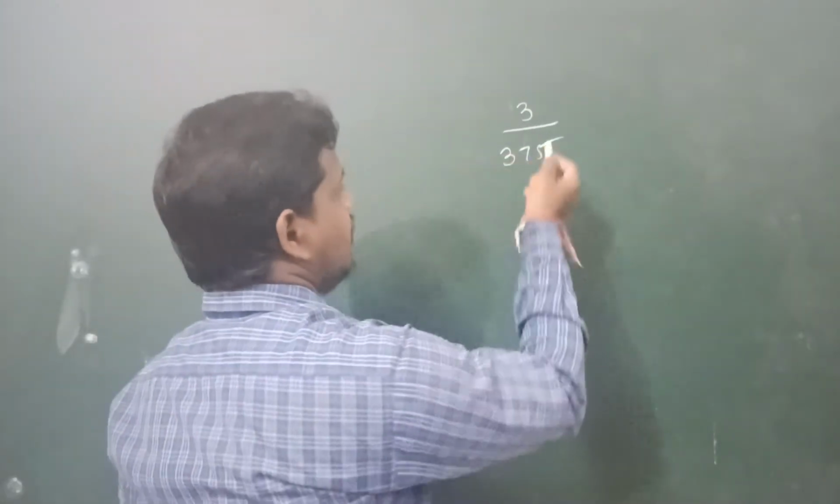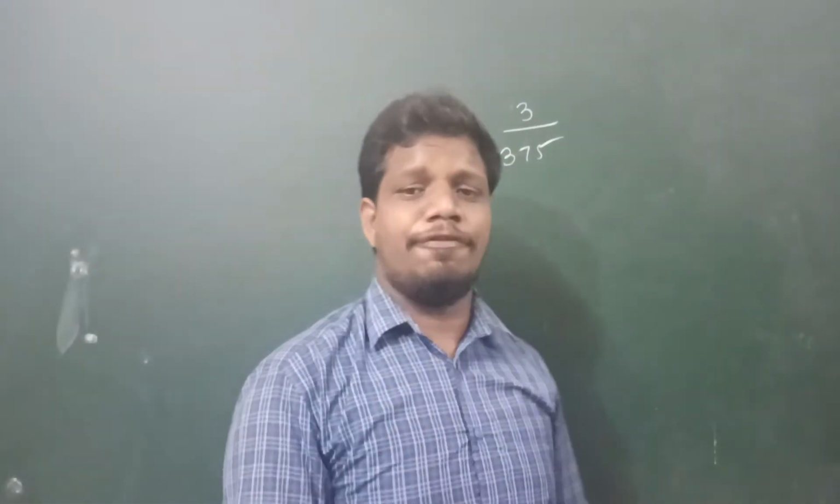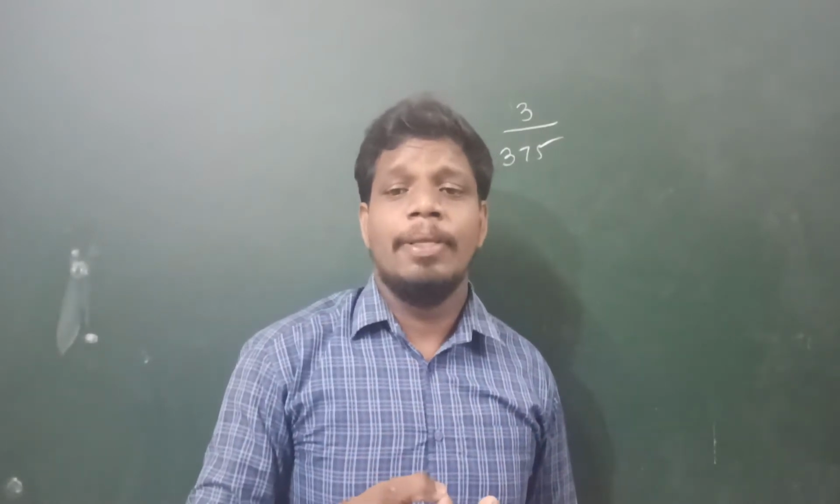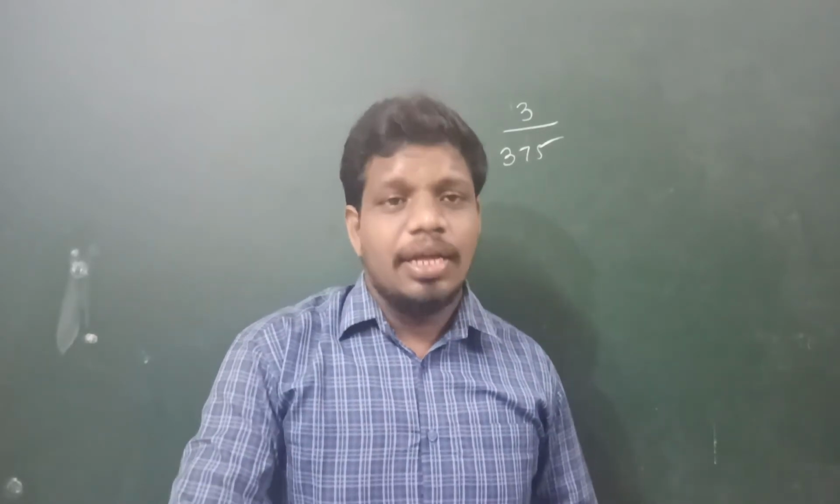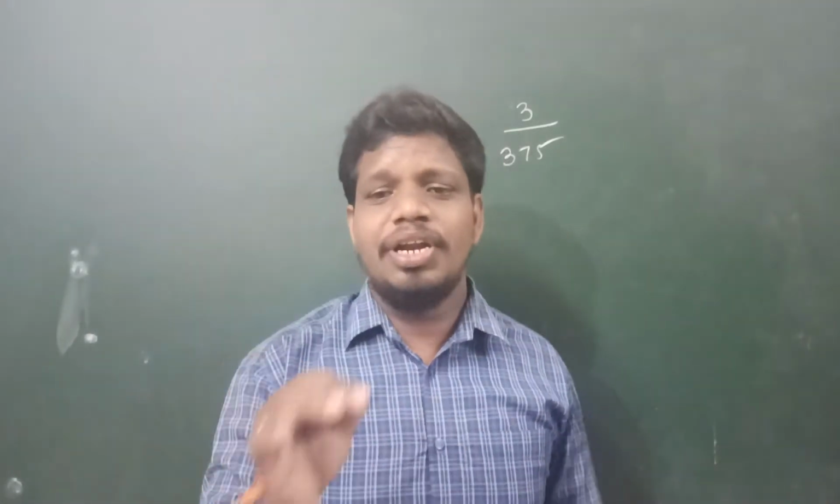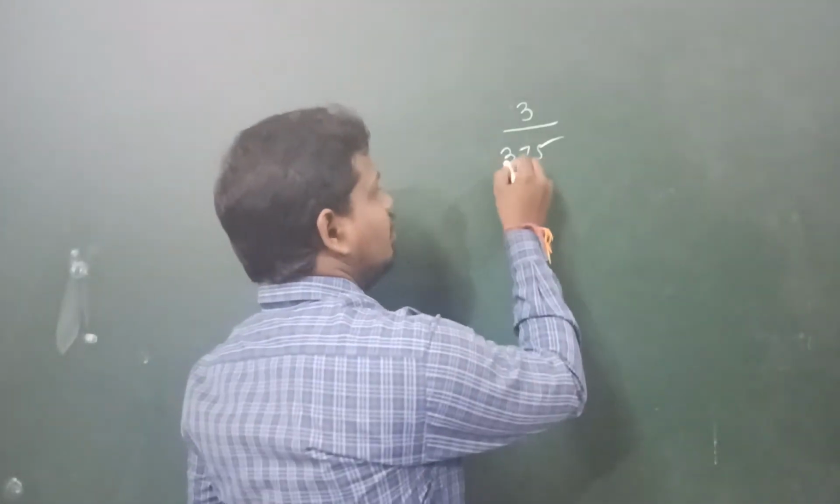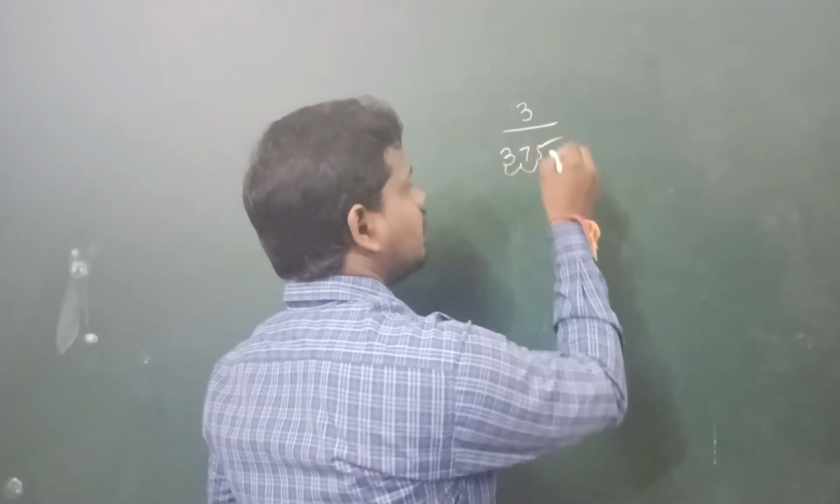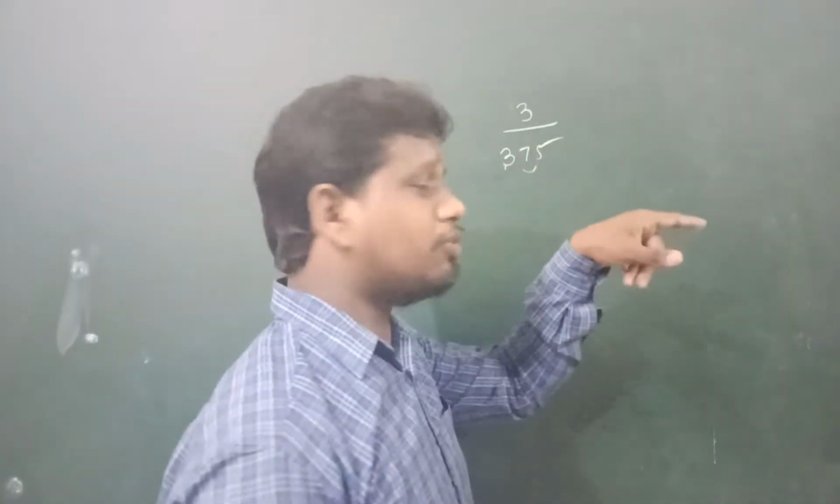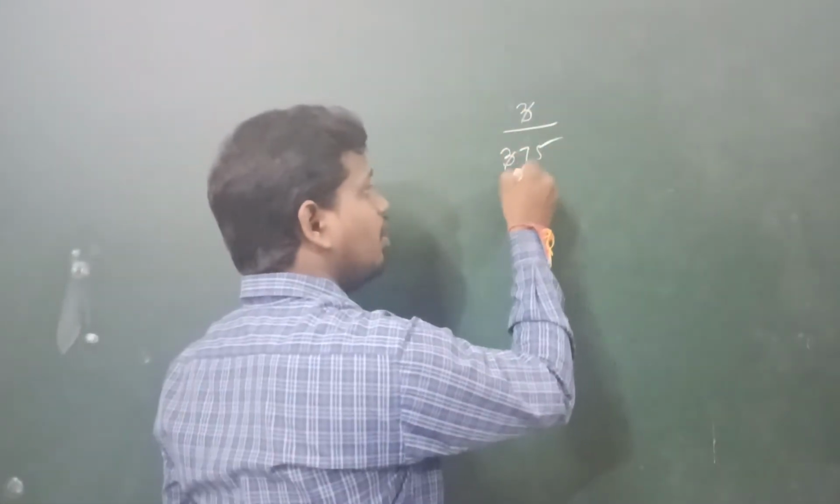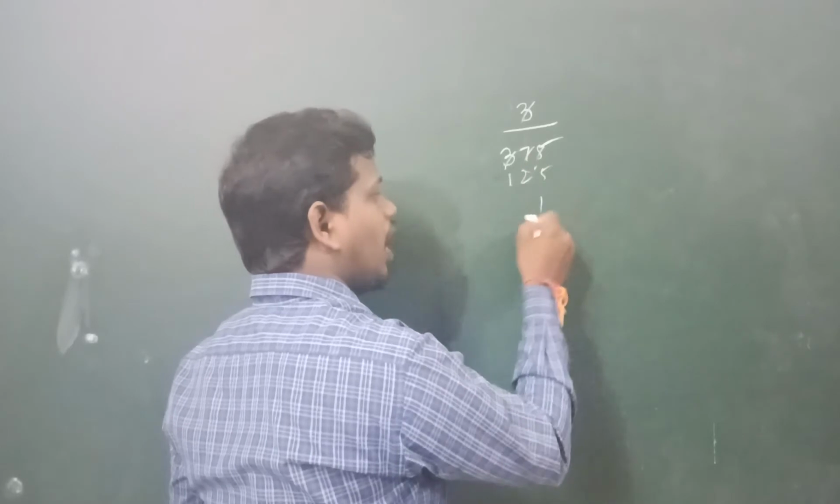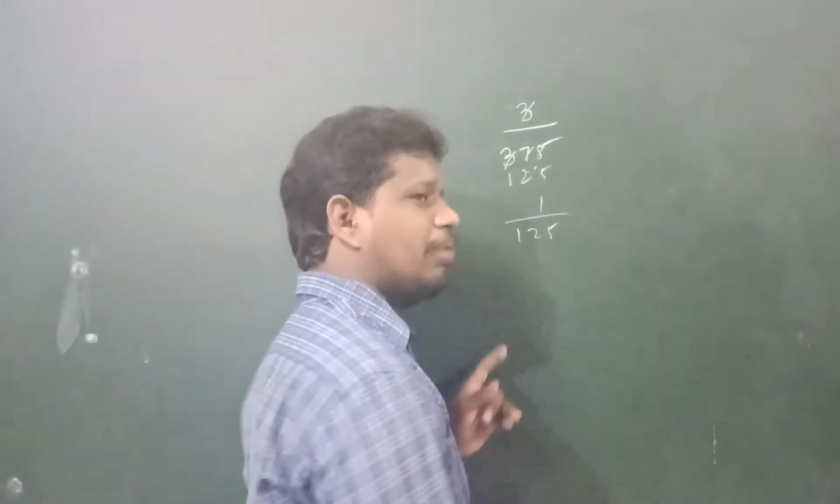Just check whether 375 is divisible by 3 or not. Do you know the divisibility rule of 3? What is that? If the sum of the digits of a number is divisible by 3, then the number is divisible by 3. Just add 3 plus 7 is 10, 10 plus 5 is 15. So 15 is divisible by 3, so the number is divisible by 3. 3 ones are 3, 3 twos are 6, 3 fives are 15. So now the number in the denominator is 125.